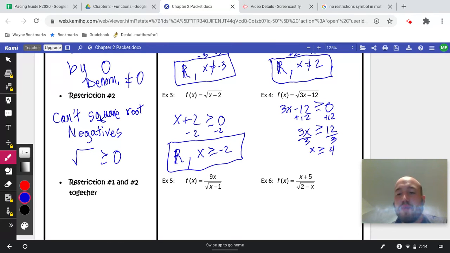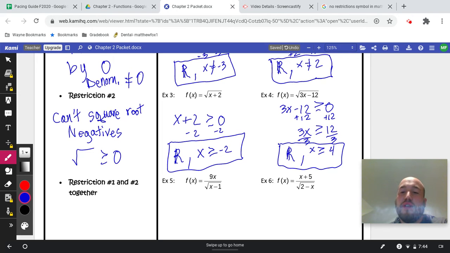Some of you might be tempted to flip that sign. Remember, we only flip it if it's divided by a negative. So in our case, it stays. So x has to be greater than or equal to 4. So once again, all reals except x has to be greater than or equal to 4.